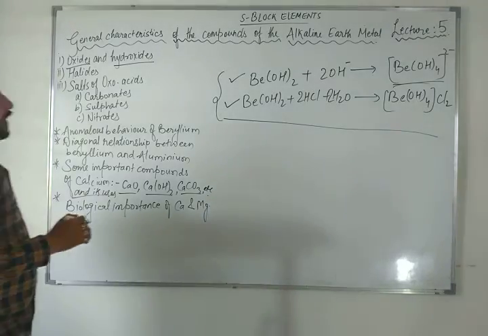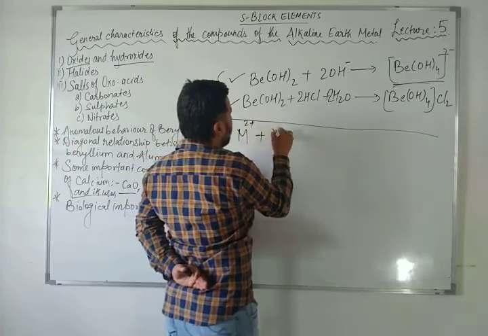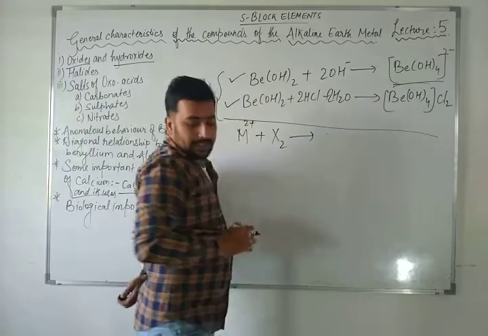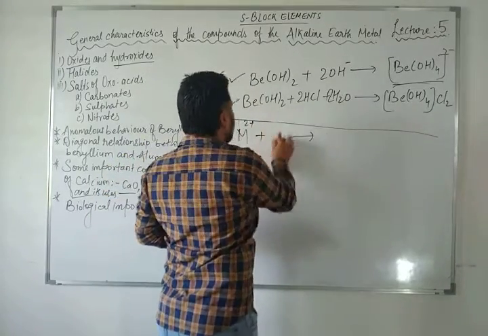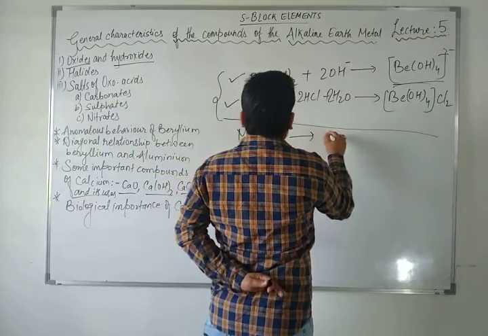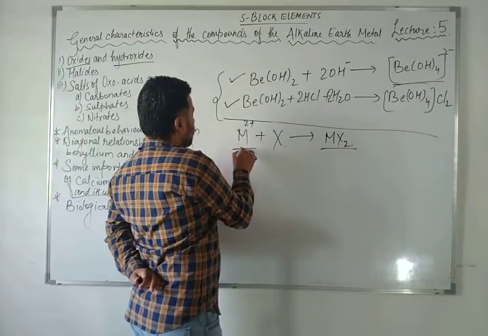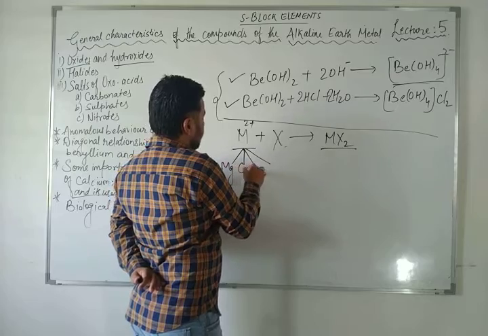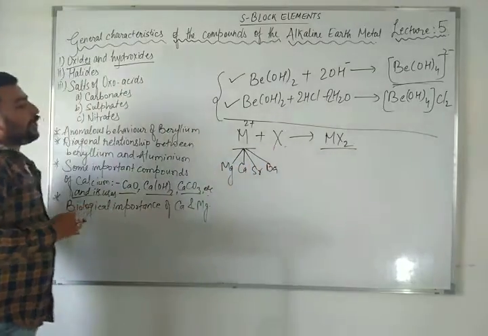Halides, you know very well, here the metal is divalent, M2+, and if it reacts with X, where X means halogen: fluorine, chlorine, bromine, iodine, and you do the reaction in the form of X2, then it will give you directly MX2, for magnesium, calcium, strontium, barium. Here the metal 2+ ions will form.